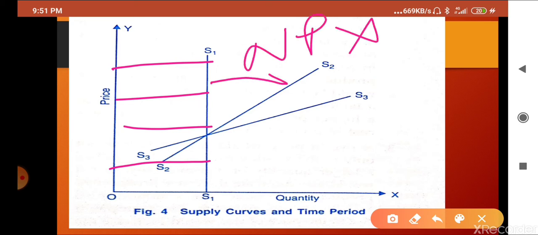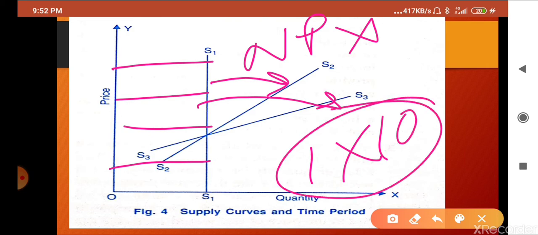Second one, production is possible by overtime, by increasing the shift, but new workers and new machines are not possible. And third one, new machines, new workers, new shifts, everything is possible, and he can multiply the supply 10 times, 20 times, 30 times, whatever he wants. So these are the market run, short run and long run.